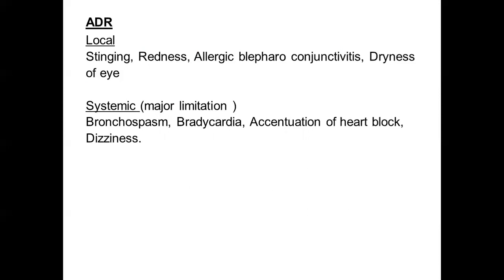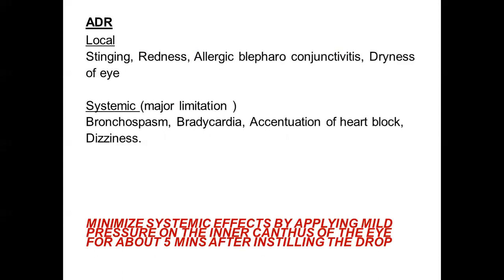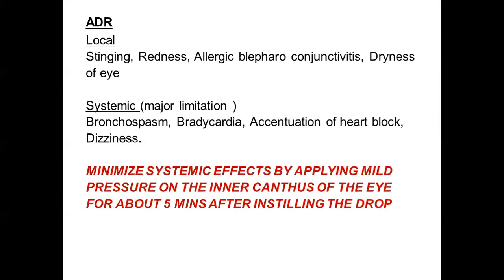Now the systemic ADRs of the topical beta blockers are similar to that of the beta blockers that we studied in the previous class. It is including bronchospasm, especially in asthmatics and COPD patients, bradycardia, accentuation of heart block, and dizziness. Now, this is a major limitation of using the topical beta blockers. Then how can you decrease the systemic effects of the topical beta blockers?